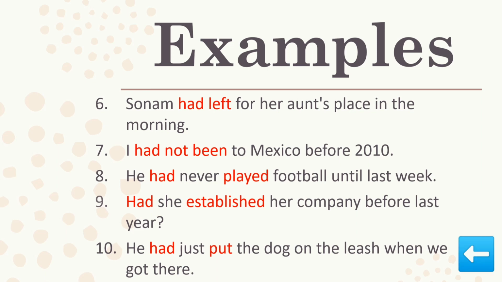He had just put the dog on the leash when we got there. Put is the past participle of put, and just is an adverb, so it is used between had and put. When we got there is the past time reference.